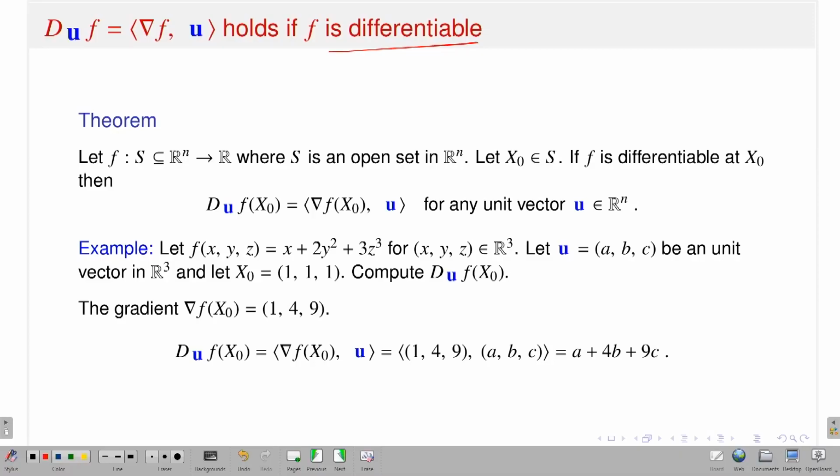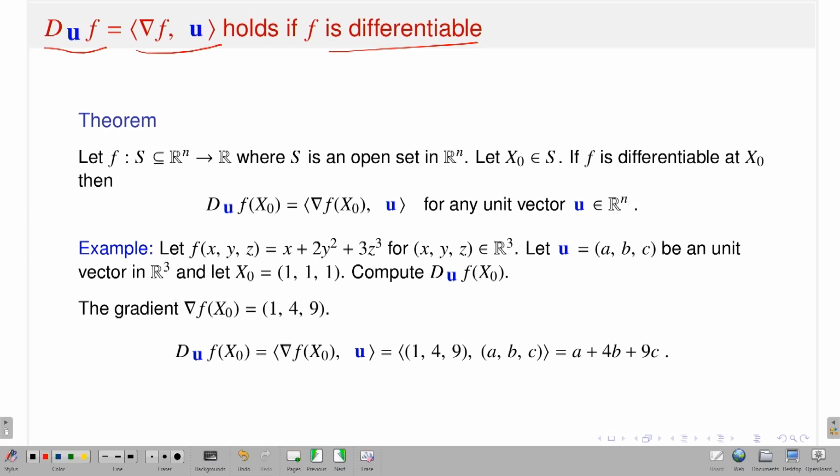So that means if f is differentiable, that means if the total derivative of my function f exists, then the directional derivative of f in the direction u is nothing but the gradient of f inner product, or dot product, with u. So if my function is differentiable, then the first observation is that the directional derivative exists at that point in any direction.